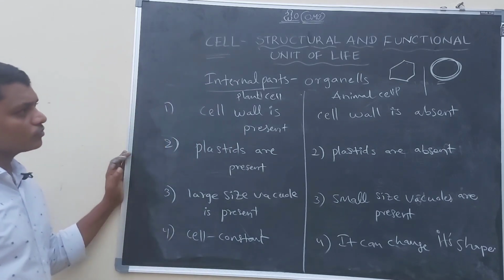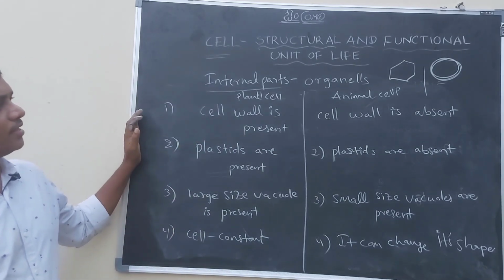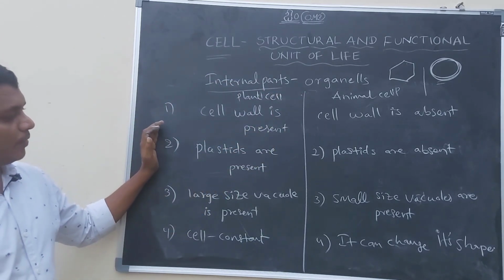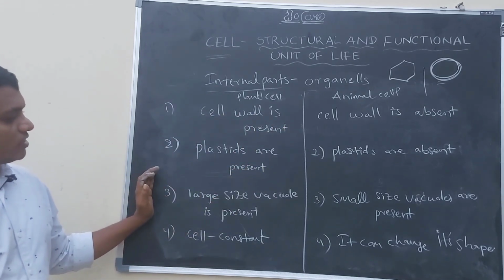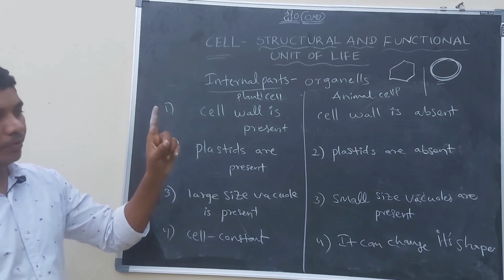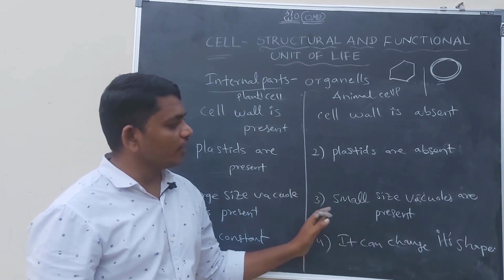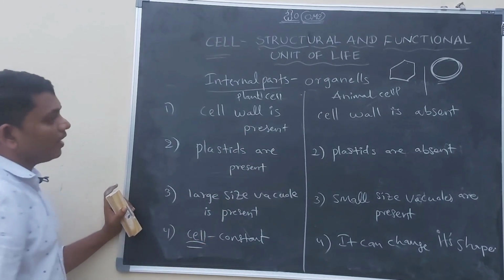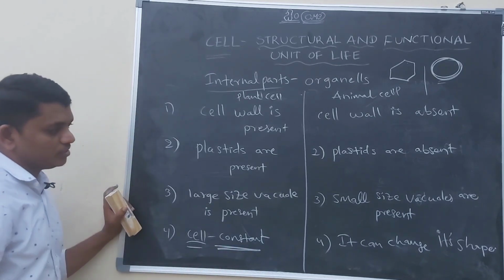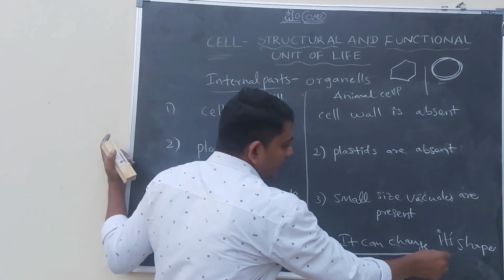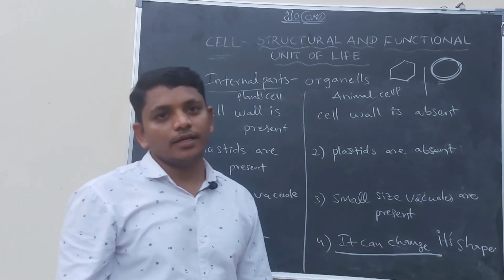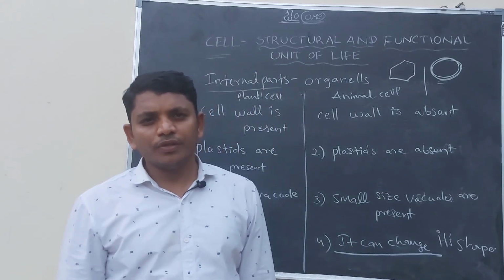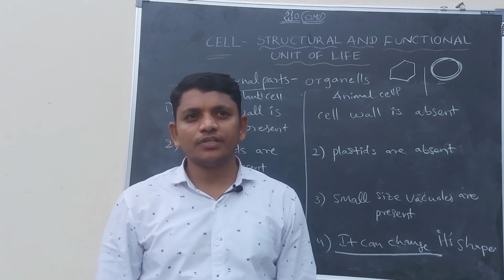So here I told you four important points about the differences between plant cell and animal cell. In the plant cell, cell wall is present, and in the animal cell it is absent. Plastids are present, and plastids are absent. A large size vacuole is present, only one in number, while in the animal cell small size vacuoles are there, many in number. The shape of the plant cell is constant always, but in the animal cell the shape can change. For example, white blood cells in our body can change their shape, and amoeba is also capable of always changing its shape. Thank you one and all.